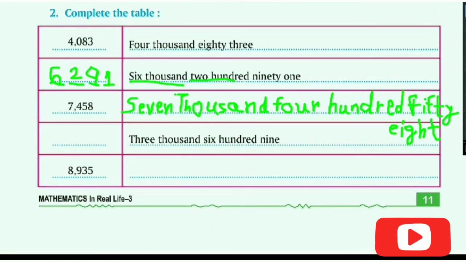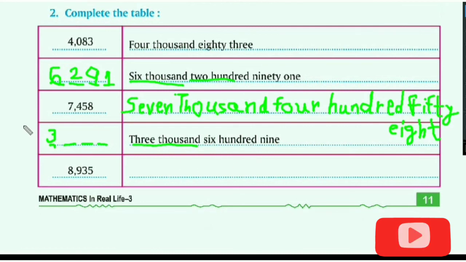Now let's solve this one. 3609. So thousand is there, that's why 4 digits will come. 1, 2, 3 and 4. That is ones, tens, hundreds and thousands. We have made places for that. What does it say? 3000. Okay, so at the thousands place, 3 will come. Now 600.